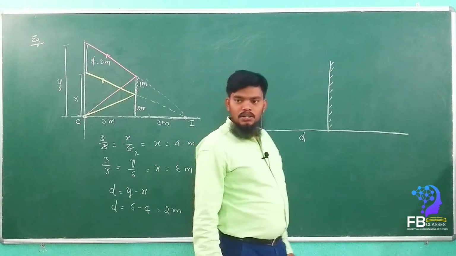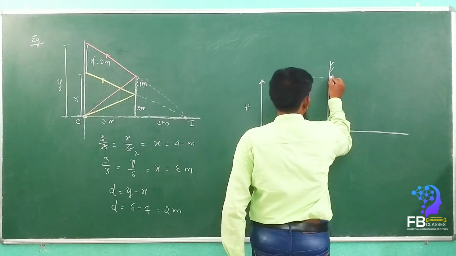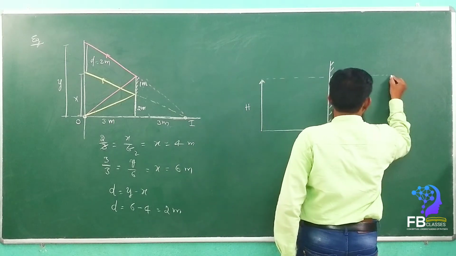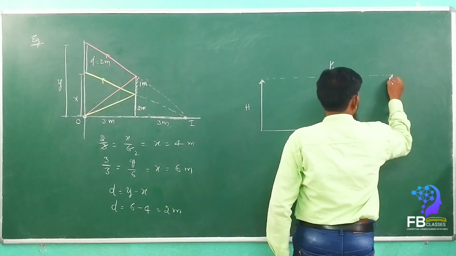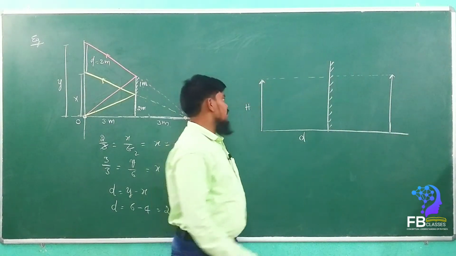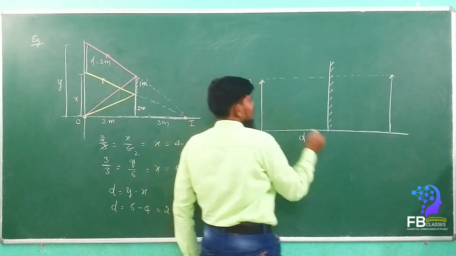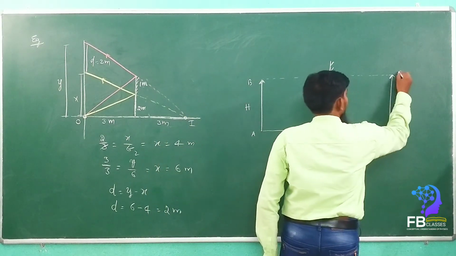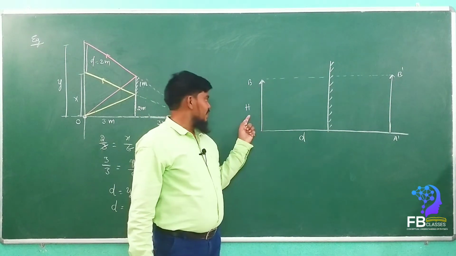Now see how the image will form. We extend the perpendicular line to a distance equal to the distance of the object. So this is the image. If the object is AB, then the image is A dash B dash. The height of the person is h.